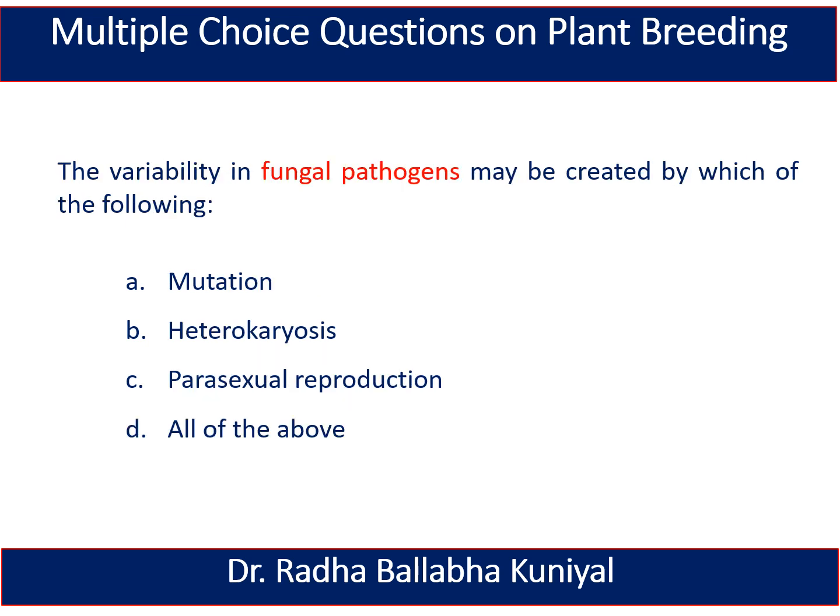Now the next question is, the variability in fungal pathogens may be created by which of the following methods? A. Mutation, B. Heterokaryosis, C. Parasexual reproduction, or D. All of the above. And here the right answer is all of the above. The variability in fungal pathogens may be created by mutation, heterokaryosis, and parasexual reproduction.